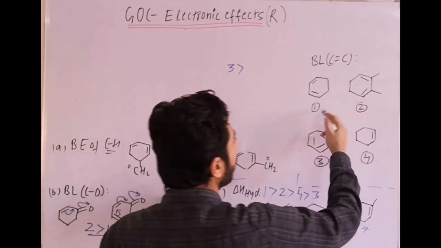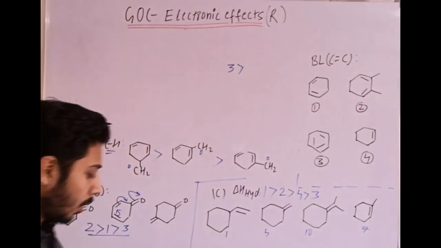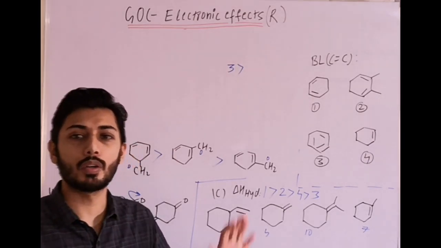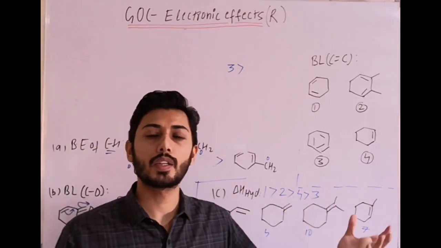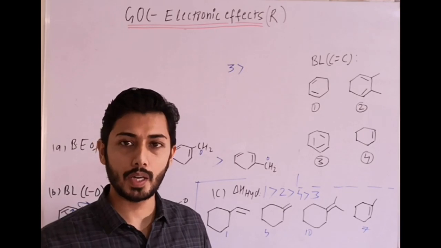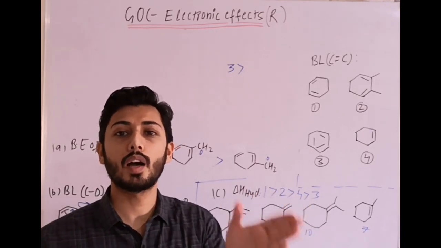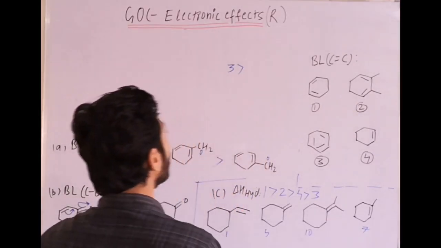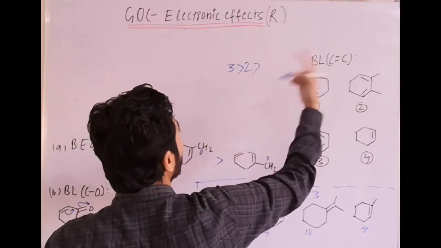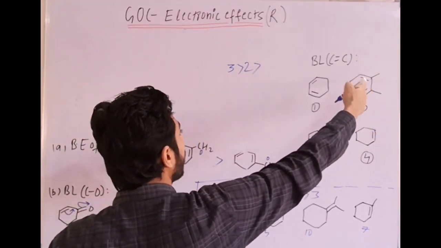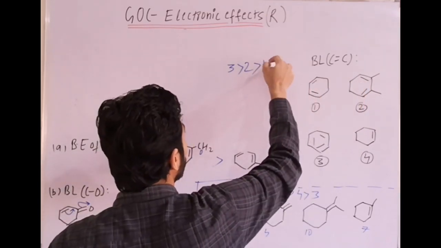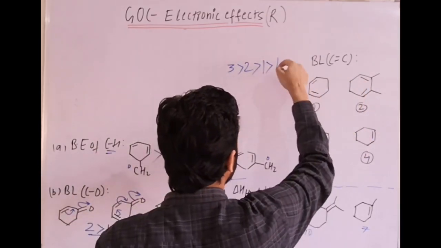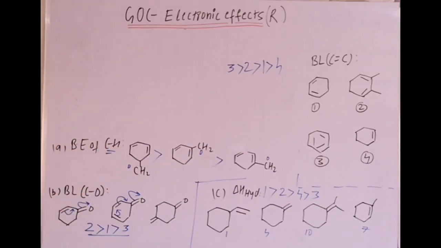Now between 1 and 2, both have one thing common, which is the same conjugation. So the other factor will be that the one with more alpha hydrogens will have more carbon-carbon double bond length. So 2 will be more because of more alpha hydrogens with the same conjugation. Then first, and last will be fourth, where there is no conjugation, only hyperconjugation effect. Okay, thank you.